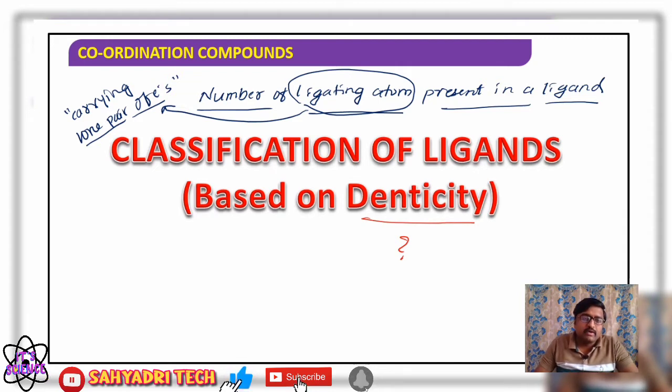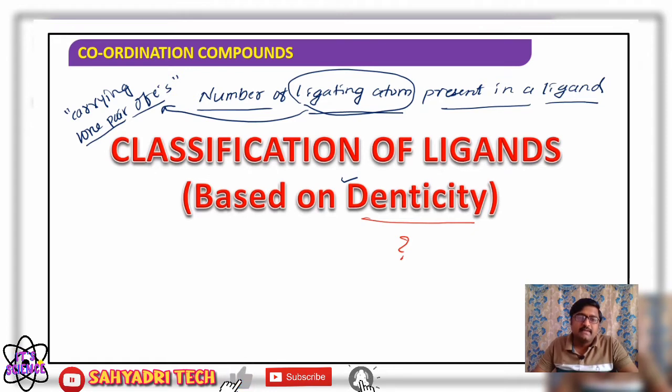Then what is denticity? Denticity is the number of ligating atoms present in a ligand which are involved in coordinate bond formation.